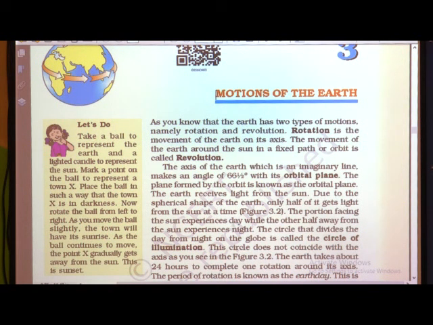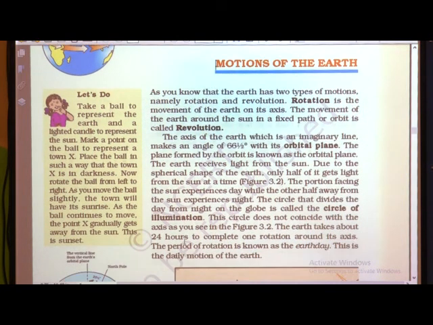Due to the spherical shape of the earth, only half of it gets the light from the sun at a time. The portion facing the sun experiences day, while the other half away from the sun experiences night. This circle that divides the day from the night on the globe is called the circle of illumination.